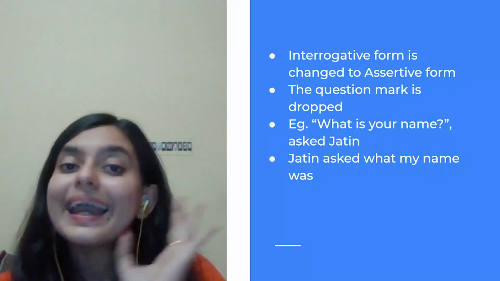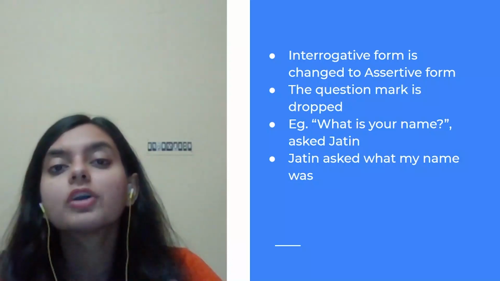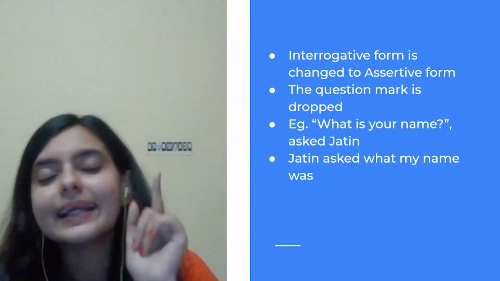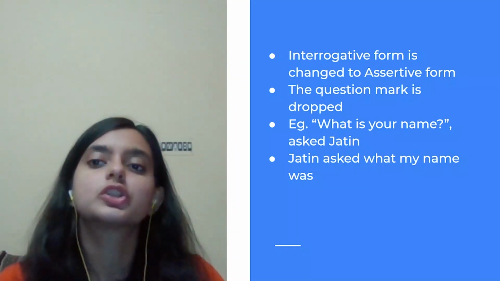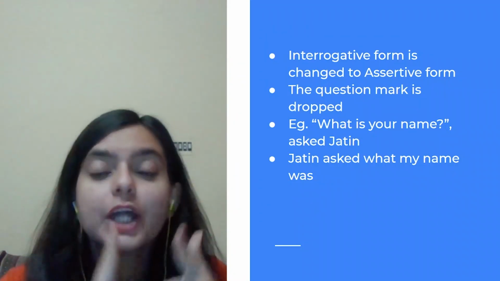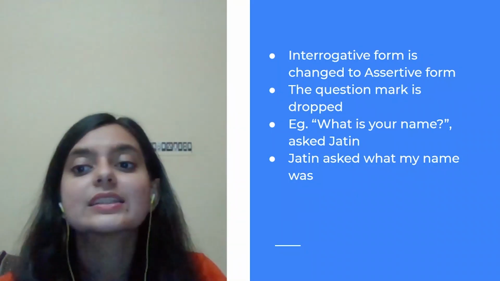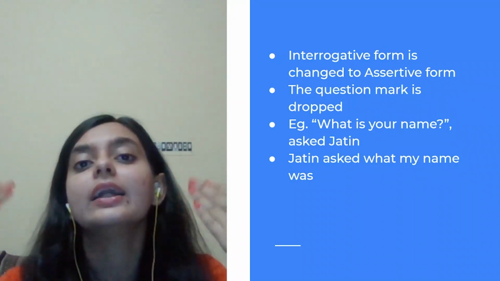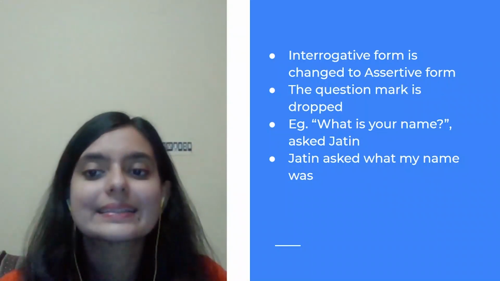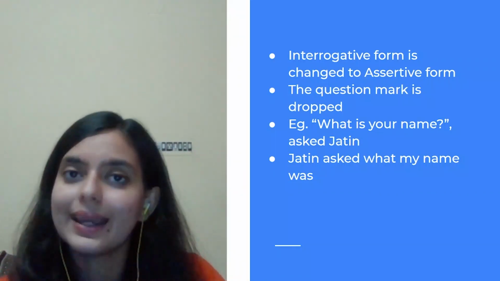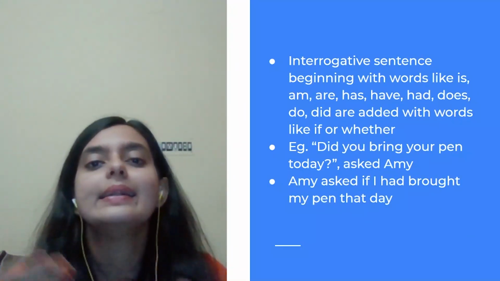So you have to change the interrogative form into assertive form. That is why you are writing what my name was. That is the correct assertive form. I repeat, do not write Jatin asked what was my name, because what was my name is the interrogative form. You have to change that into assertive form, saying Jatin asked what my name was. Moving on to the next point.